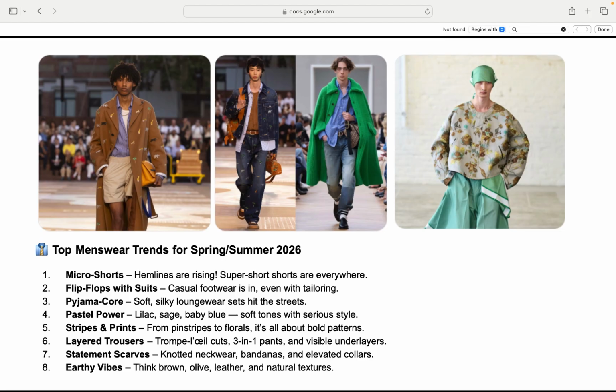Stripes and prints: from pinstripes to florals, it's all about bold patterns. Layered trousers: trompe-l'oeil cuts, 3-in-1 pants, and visible underlayers. Statement scarves: knotted neckwear, bandanas, and elevated colors. Earthy vibes: think brown, olive, leather, and natural textures.